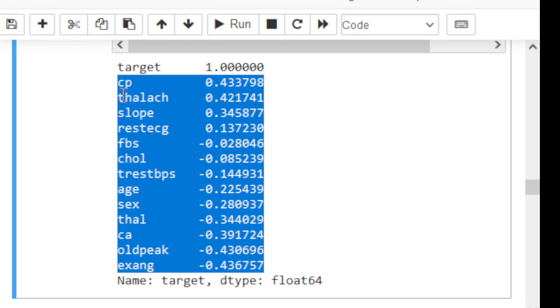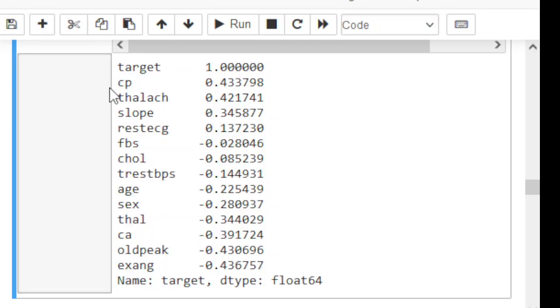For example, if we look at CP, it has a 0.43 correlation coefficient with the target variable. If you look at all the features, no feature has a correlation above 0.5 with the target variable. There is no variable which has strong negative correlation with the target variable.